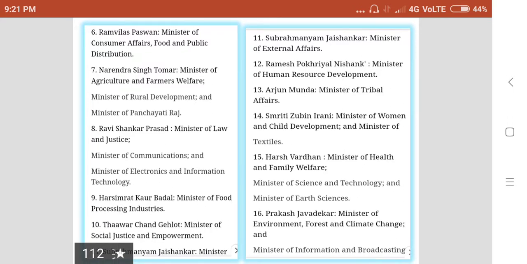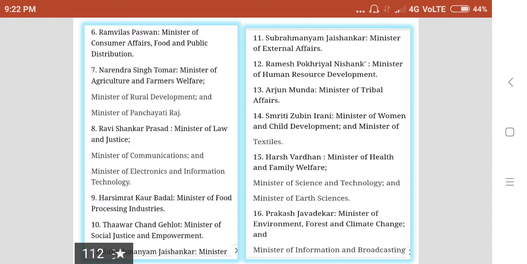Then Narendra Singh Tomar, Minister of Agriculture and Farmers Welfare, Minister of Rural Development and Minister of Panchayat Raj. So these departments are with Narendra Singh Tomar. Then Ravi Shankar Prasad, Minister of Law and Justice, Minister of Communications, Minister of Electronics and Information Technology. Then Harsimrat Kaur Badal, Minister of Food and Processing Industries. Then Thawar Chand Gehlot, Minister of Social Justice and Empowerment.